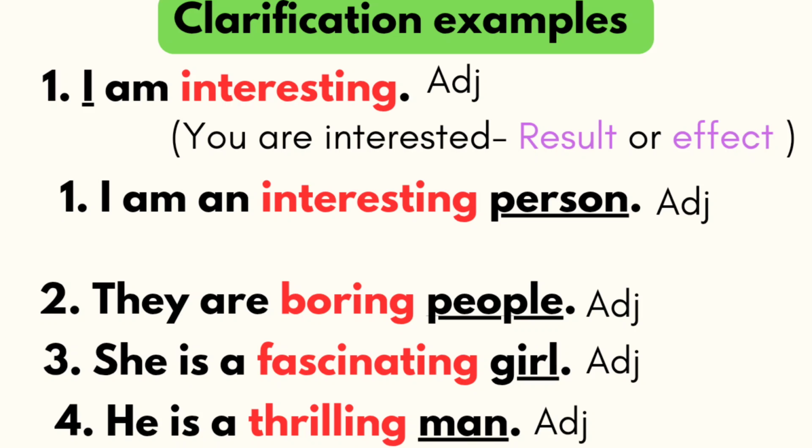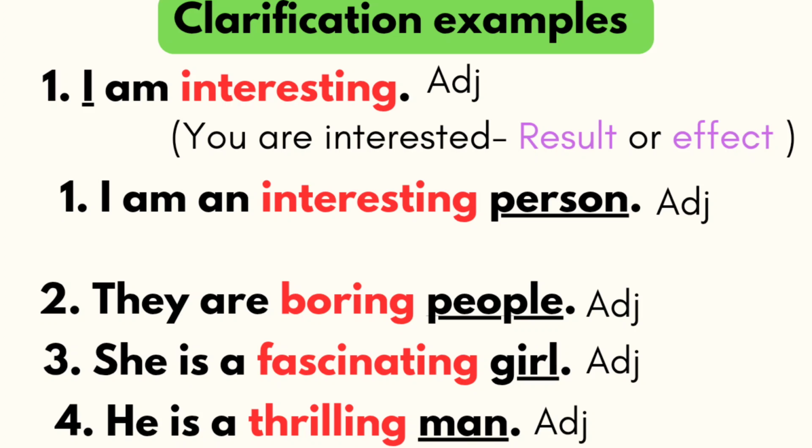They are boring people, which means yeah, they don't know how to crack jokes. They always feel alone. They don't do anything. They don't go out to do something. That's why they are boring people. Here people is a noun, right? Plural countable. And before people, boring is an adjective and it is used before the noun.